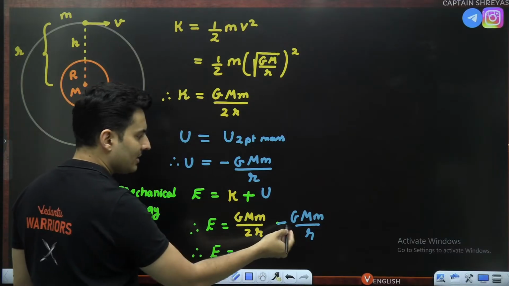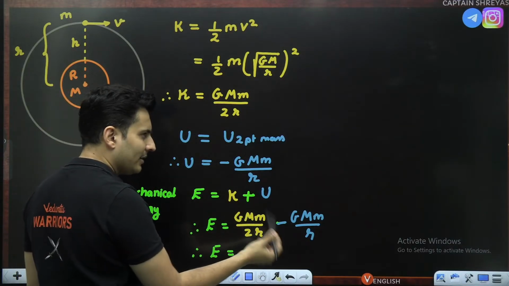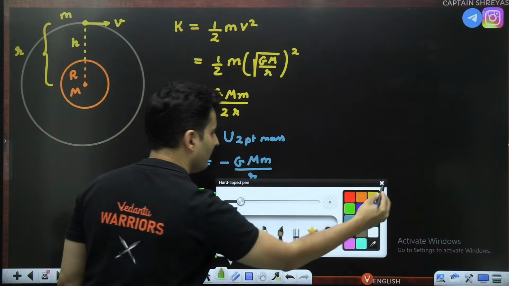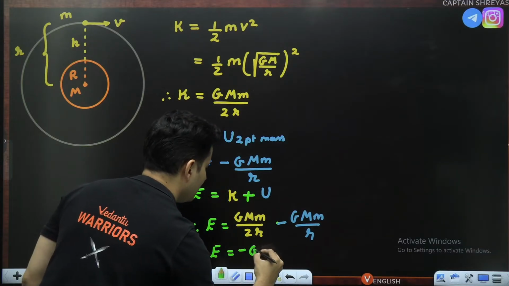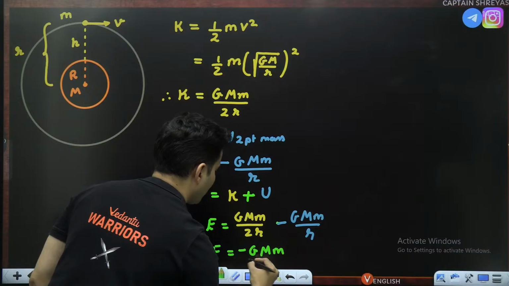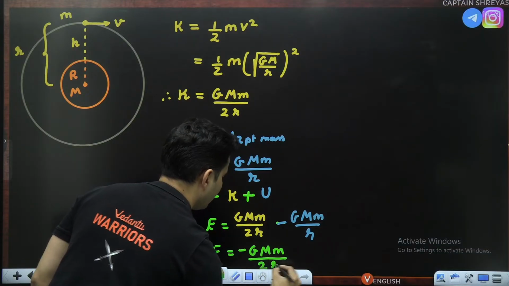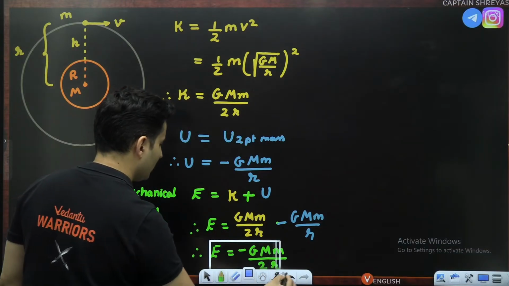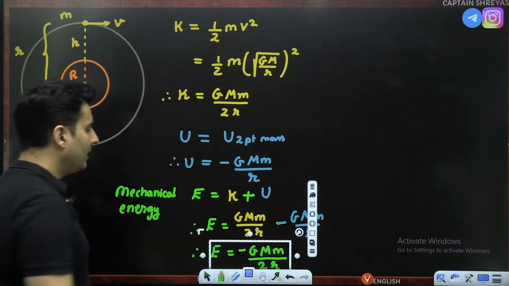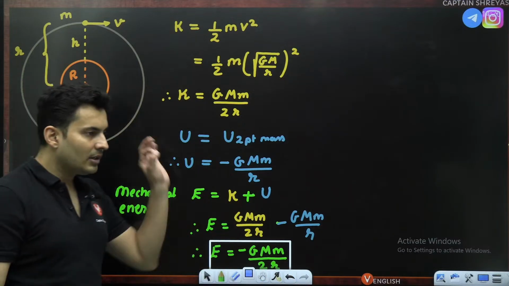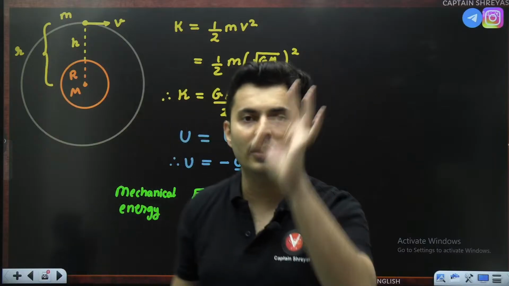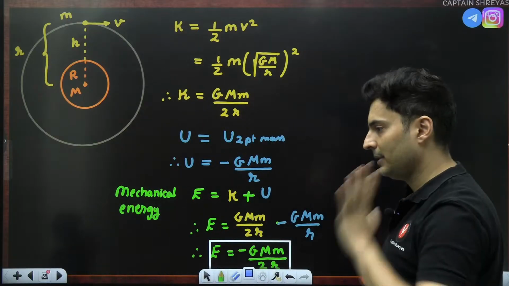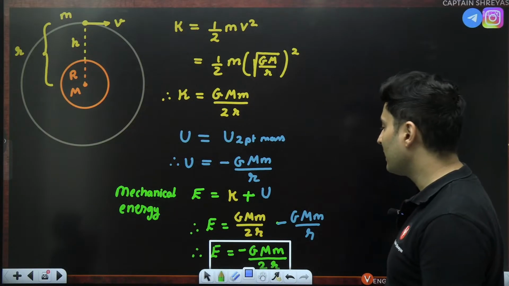This is half, this is negative 1. So half minus 1 is negative half. So energy will be negative GMm by 2r. That's the formula, and you're supposed to remember this. Negative GMm by 2r is the total energy of a revolving satellite.